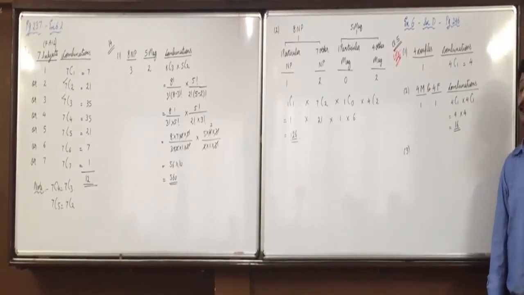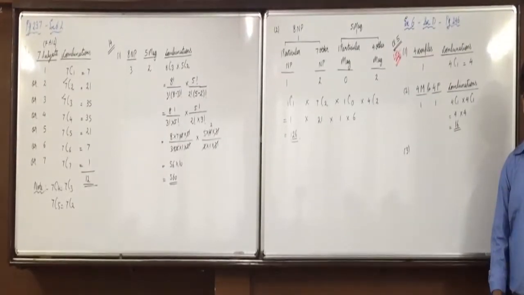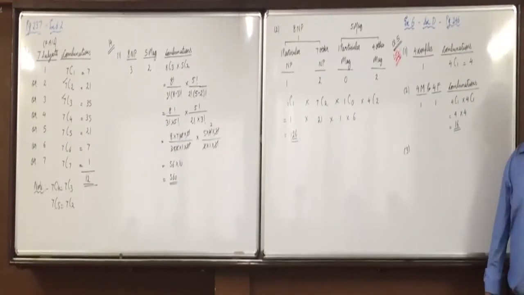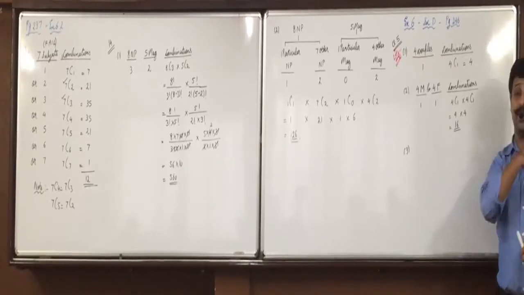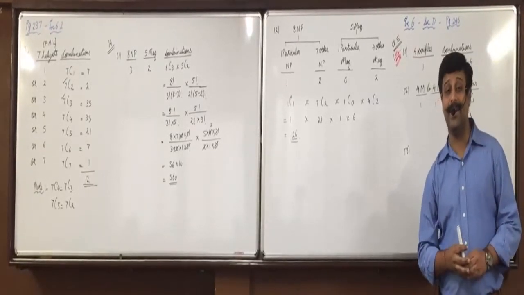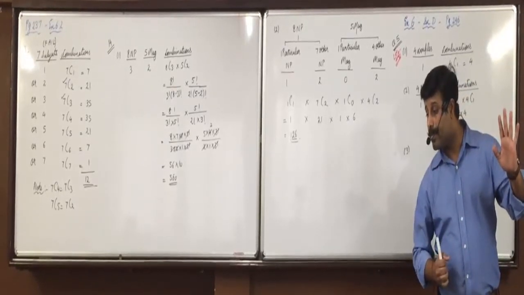Dhruvi? 4C4. Only one option. No. Robin? 4C1 into 4C3. No. How 4C1 into 4C3? 4C1 and 1 female. So 1 male and 3 females is selected. 4 people are not invited. Silence everyone. Pramati? 4 into 4C2. No.